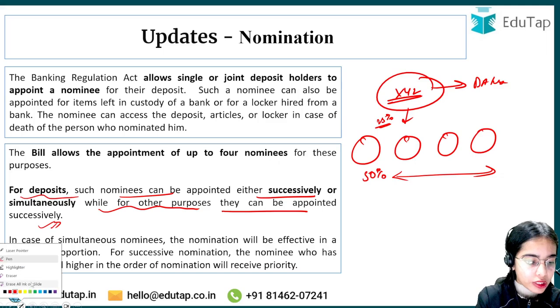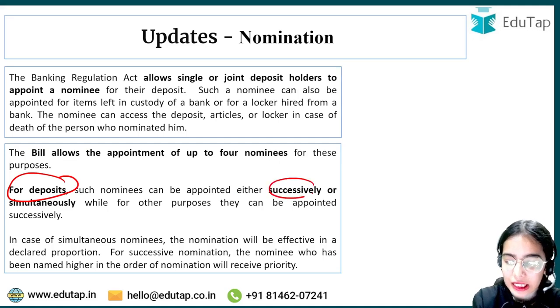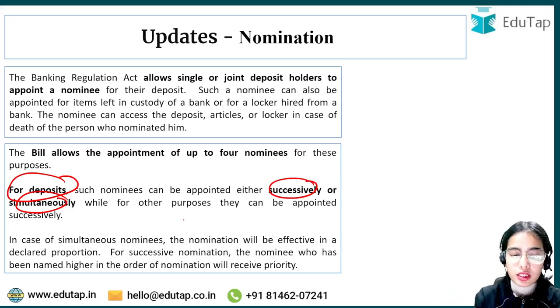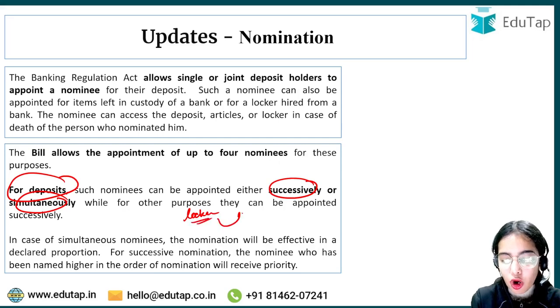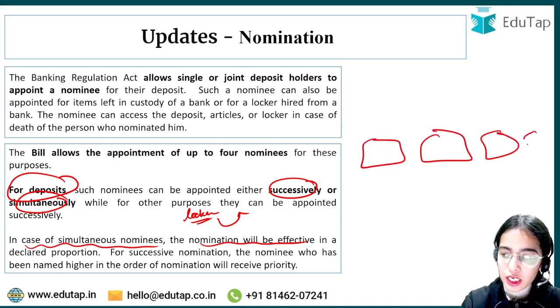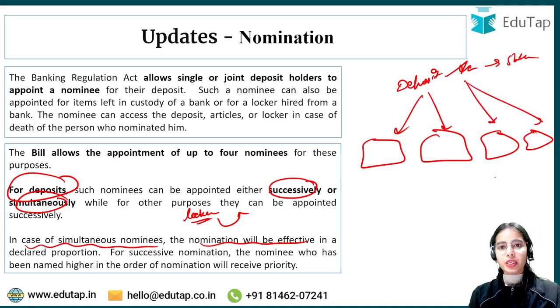Okay. So for deposits, remember that the nominees can be appointed either successively or simultaneously, while for other purposes such as your locker, the nominees can only be appointed successively. In case of simultaneous nominees, the nomination will be effective in a declared proportion. So if there is simultaneous nomination, and in the deposit account there is 5 lakh rupees, it will be distributed among the people on the basis of the decided proportion.